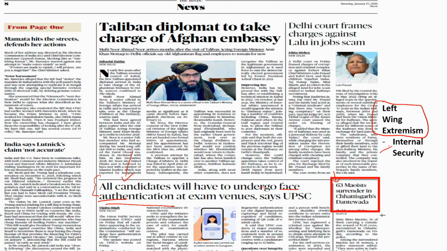So in GS3 we have internal security. There are different kinds of internal security challenges: left-wing extremism, terrorism, money laundering. We will deal with every internal security challenge in different ways, and we will discuss this in GS paper 3. Left-wing extremism is a topic we will study directly in GS paper 3. For every internal security challenge in GS3, this is how you have to make notes. You have to know the definition, like the definition of left-wing extremism. You should know the causes, the consequences and impact of left-wing extremism, and what measures the government is taking. The government is doing something, and that is why left-wing extremism is coming under control. So you should link this to it.